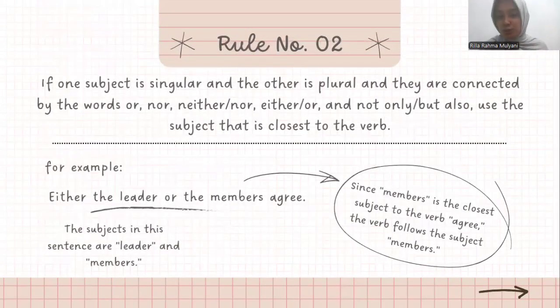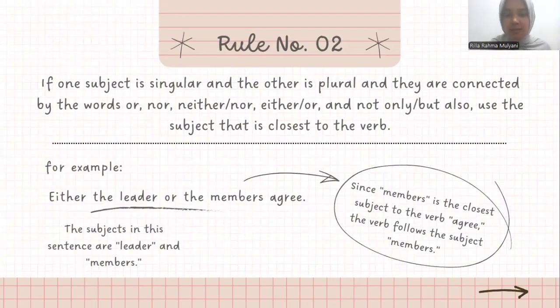Rule number 2, either or, neither nor. Example, either the leader or the members agree. This rule applies when subjects are connected by either or, neither nor, or not only but also. When the subjects are different in number, the verb agrees with the subject closest to the verb.